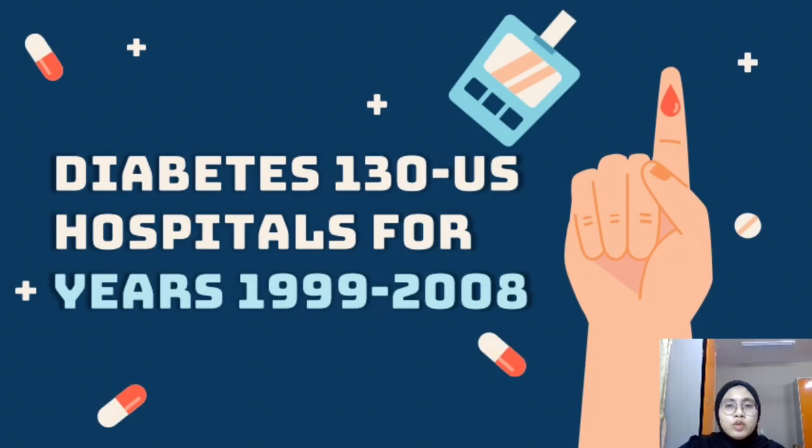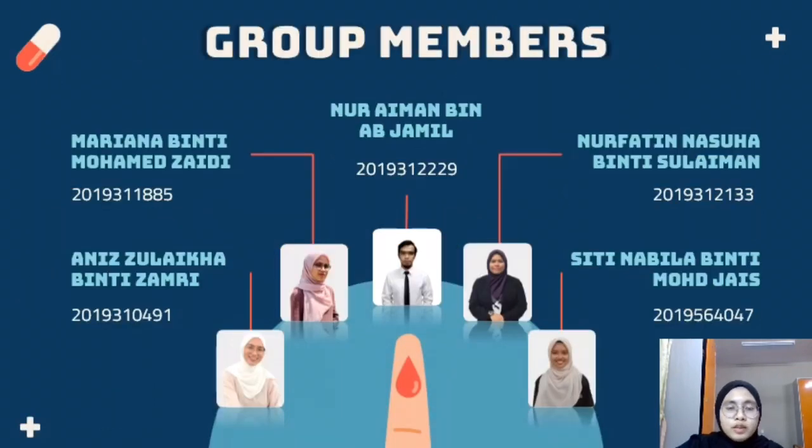For this project, we chose diabetes 130 US hospitals for years between 1999 to 2008. First of all, I will introduce our group members, starting with ANIZ ZULAIKHA binti ZAMRI, AIMAN JAMIL, NURFATIN binti SULAIMAN, SITI NABILA and me myself is MARIANA binti MOHAMED ZAIDI.